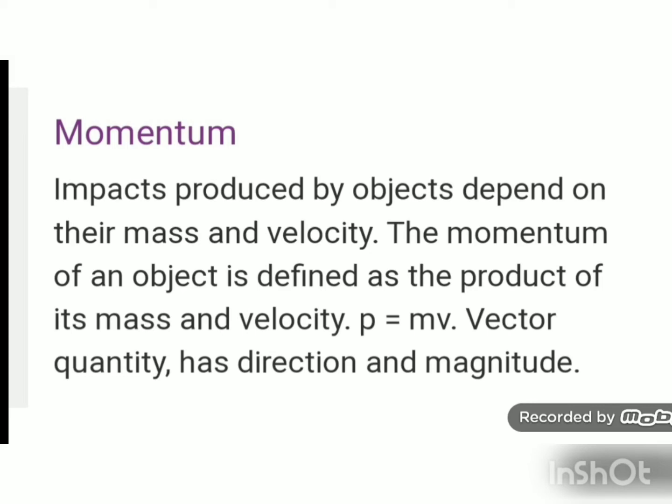What does it mean? Mass of the bullet is the same, but in both cases the speed of the bullet is different, and because of that speed the result is different. When the bullet is thrown by hand, no damage is caused, but the same bullet if fired from a rifle causes more damage. So here we can say that damage is caused due to the velocity of the bullet.